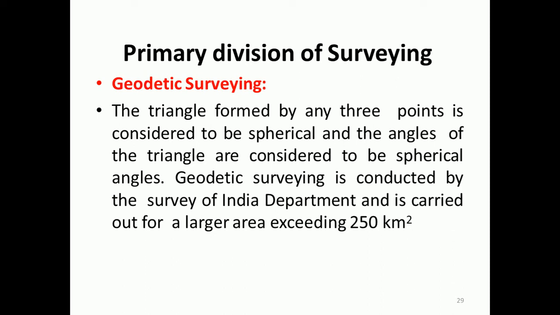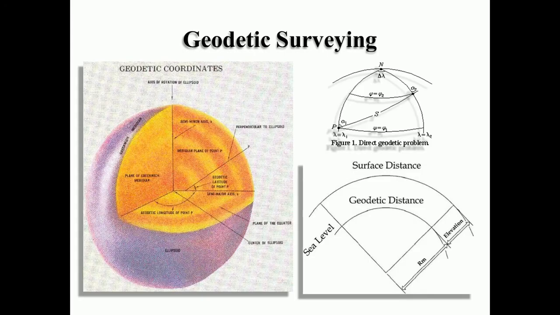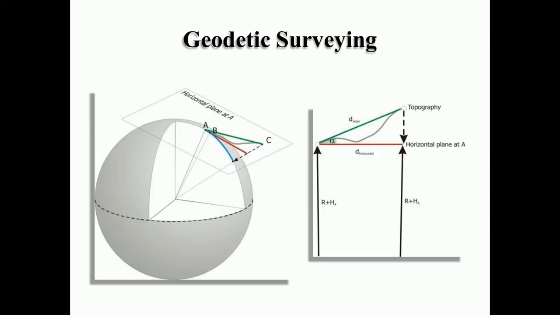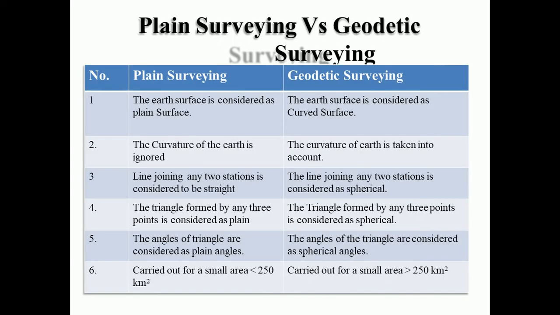As you know, the headquarters is at Dehradun, and it is carried out for larger areas exceeding 250 square kilometer. So you can easily notice the three arcs of the circle. If we join these, then that triangle is called the spherical triangle, and the distance measured is not the plane distance but the geodetic distance. This is also a photograph showing how the measurements are represented in the geodetic survey.